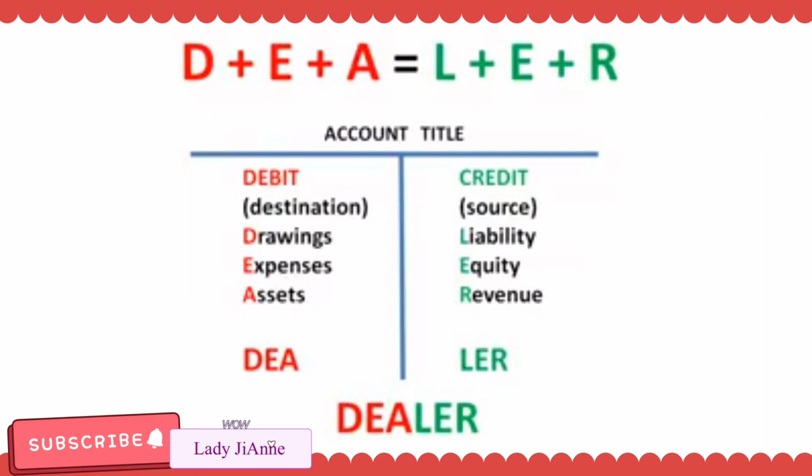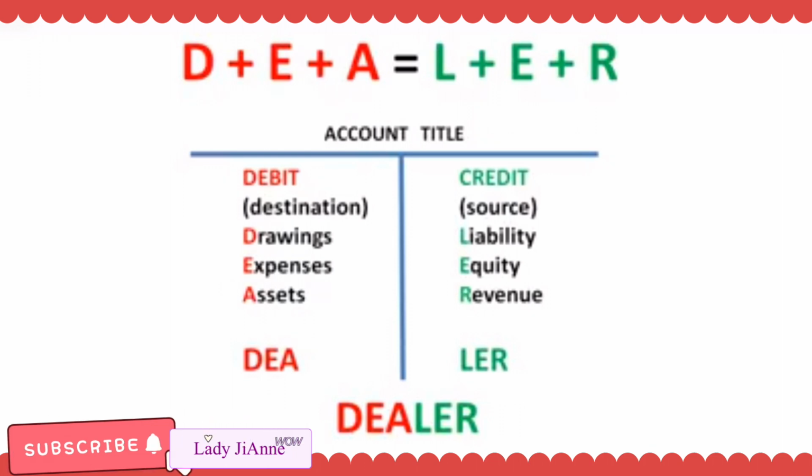Kung ano yung normal balance nila, kapag ang effect ng transaction ay dadagdagan sila, anong gagawin mo? Ulitin ko. Ano ba ang effect ng transaction? Example sa drawings.